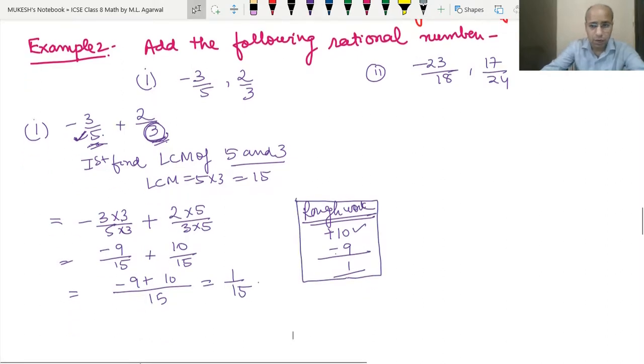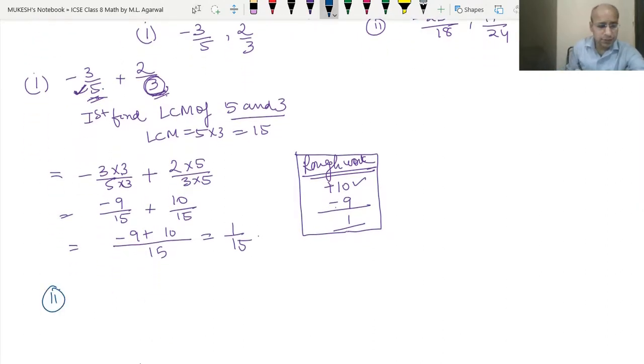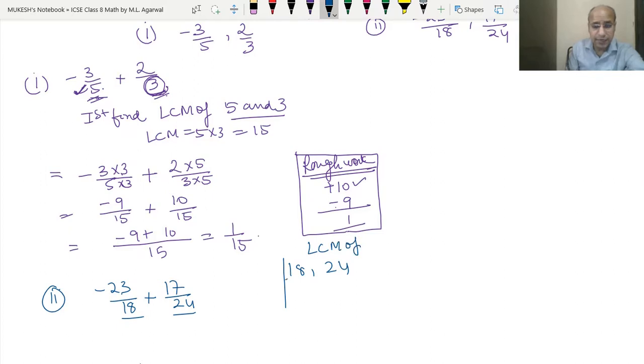Okay, clear? Now we will take the second example. The second example is minus 23 by 18 plus 17 upon 24. Here we can see that both 18 and 24 are not prime numbers. First of all, they are composite numbers. Second, both 18 and 24 have a common factor also, because we can divide them both by 6. So first we have to find the LCM of 18 and 24.